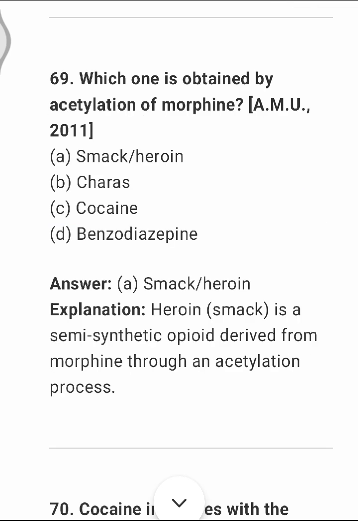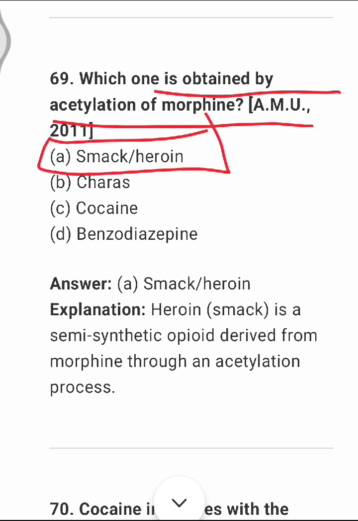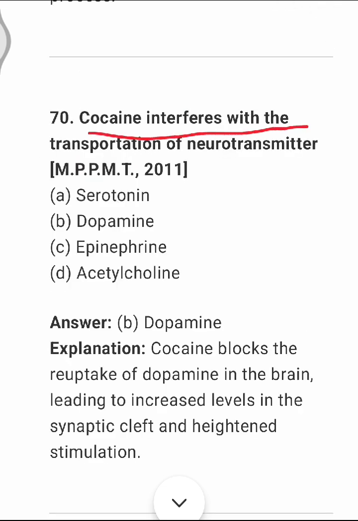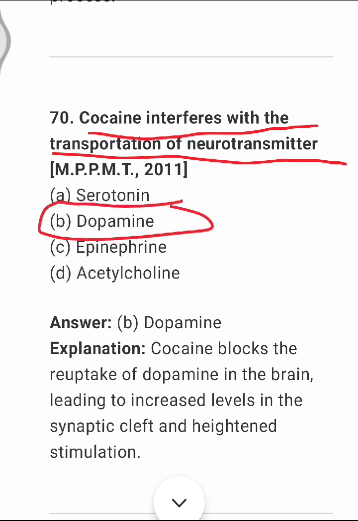Next one, which one is obtained by acetylation of morphine? Option A, that is smack or heroin. It is an opioid derived from morphine through the acetylation process. Next, cocaine interferes with the transportation of the neurotransmitter dopamine. Option B. So dopamine is the answer. Cocaine blocks the reuptake of dopamine in the brain, leading to increased levels in the synaptic cleft and heightened stimulation.